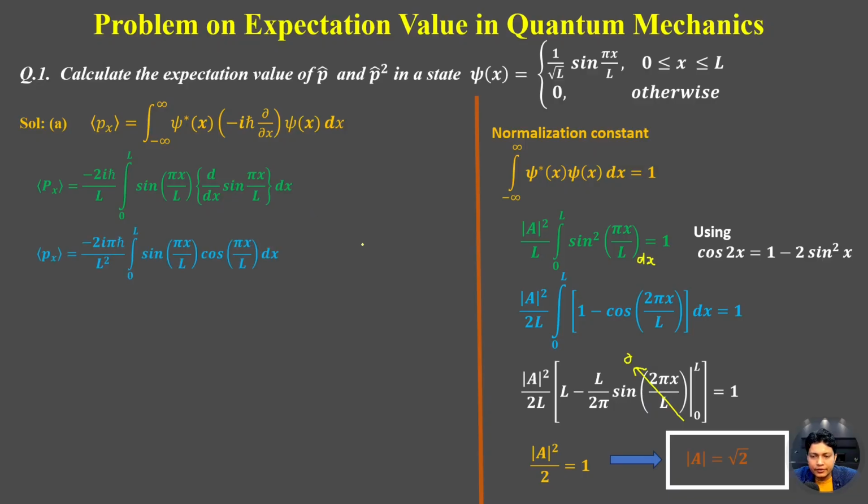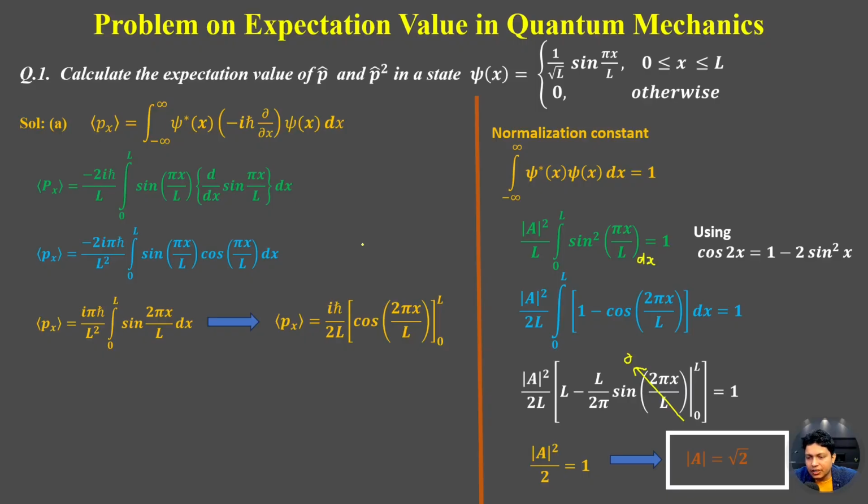If we differentiate sine x, this will be cos x. So this will be minus 2i pi h cut upon L square, 0 to L, sine pi x by L into cos pi x by L into dx. Here we can write 2 sine x into cos x is equal to sine 2x. So this integral will be i pi h cut by L square, 0 to L, sine 2 pi x by L dx. Now if we integrate this, this will be i h cut upon 2L cos 2 pi x by L, and the limit is 0 to L.